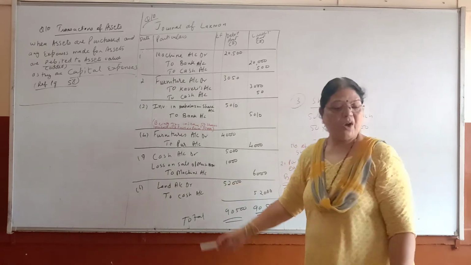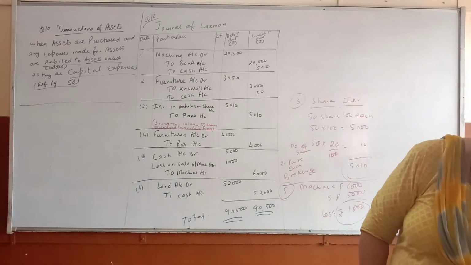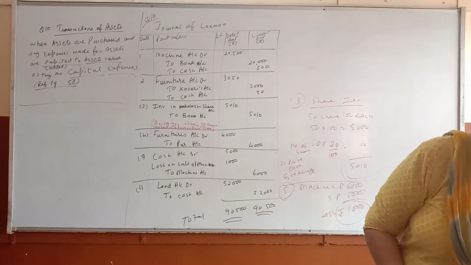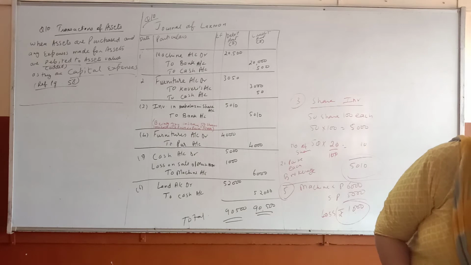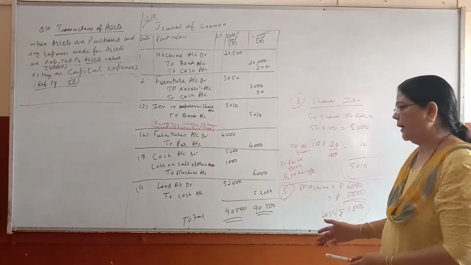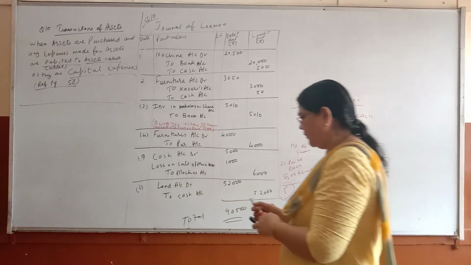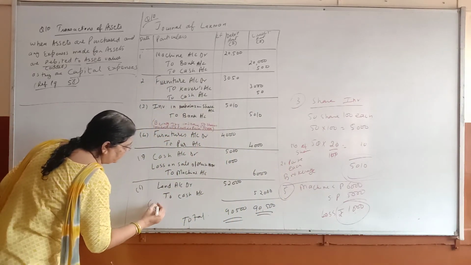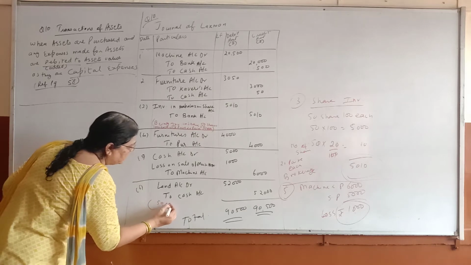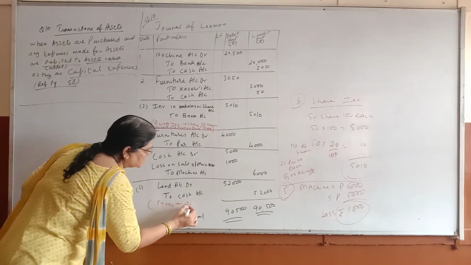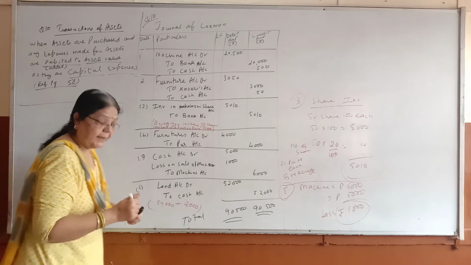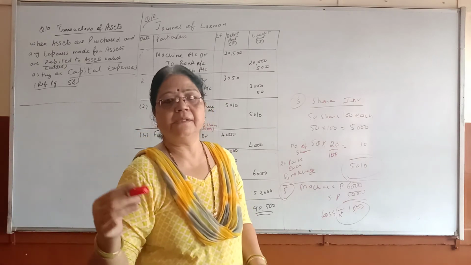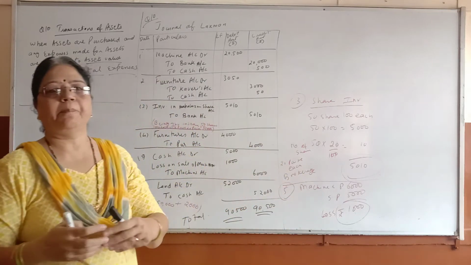Land. You have purchased land. Last one, see. Purchased land for 50,000, incurred documentation and legal charges of 2,000, and the payment is made by cash. Okay, so land was how much? 50,000 plus documentation, 2,000. For documentation, you have to make papers, name of the land, transfer, this, that, and pay the advocate, and all that.